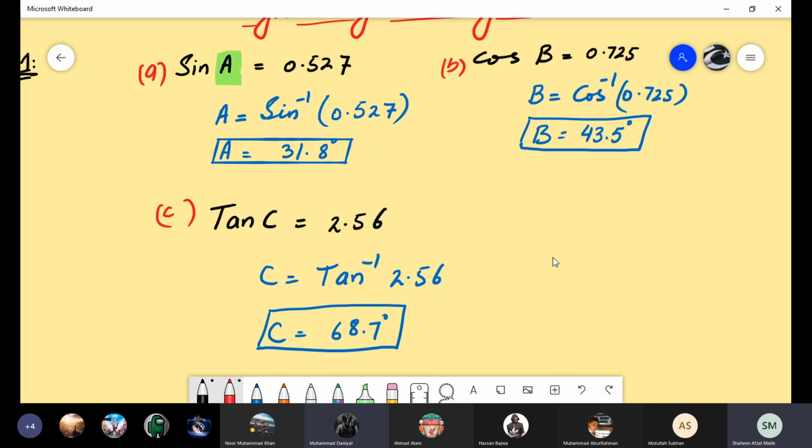And did you get how to find the inverse value from the calculator? Yes, ma'am, I have my calculator. Good. Then with this one, boys, can we go to question number 2?